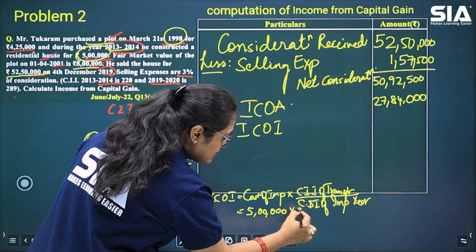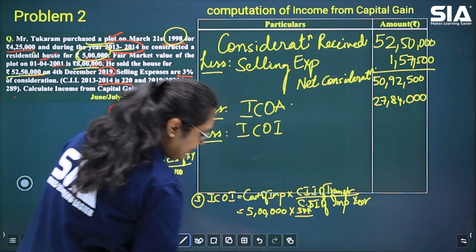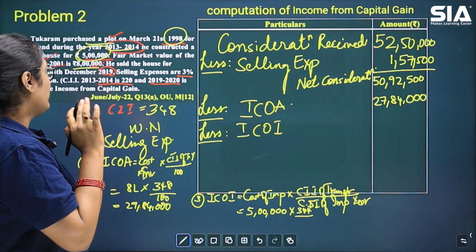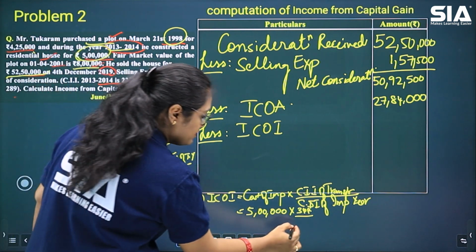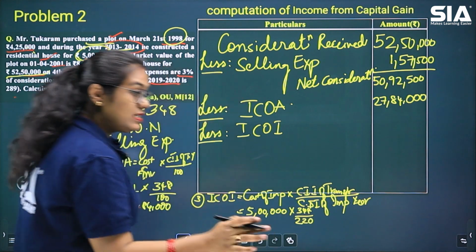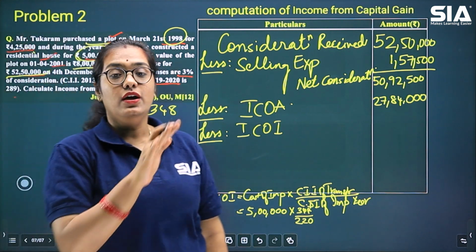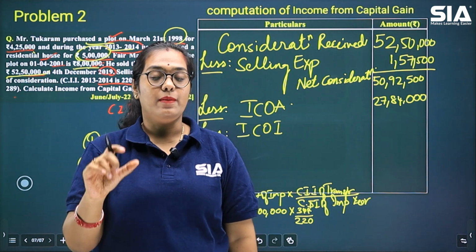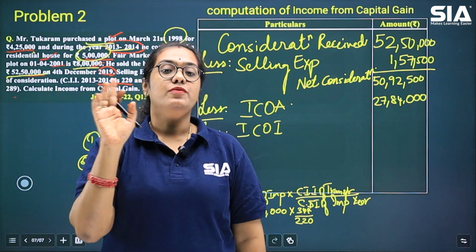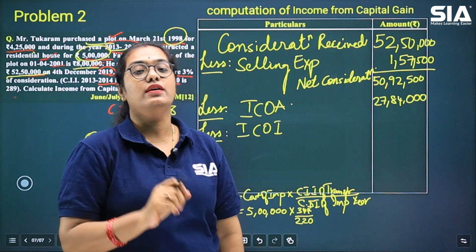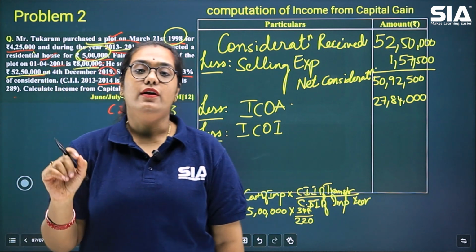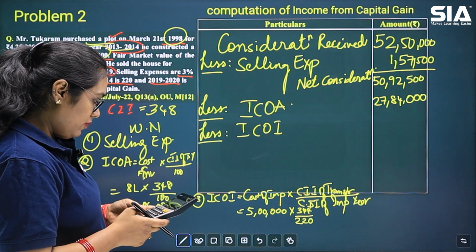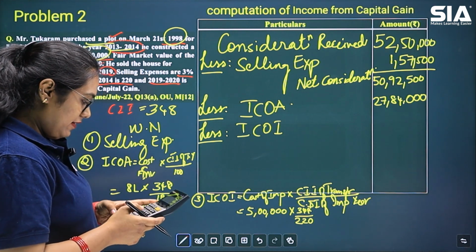The CII of the previous year is 348, and for 2013-14, that means the year in which the improvement was done, it is 220. These values will be given to you in the question. You do not have to memorize those. The only value that you have to remember is 348, which is the cost inflation index for the year 2023-24.